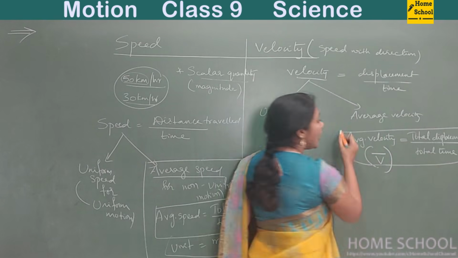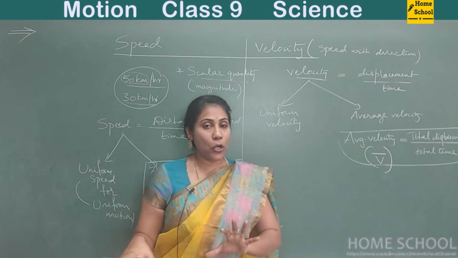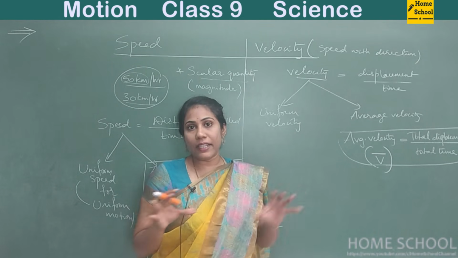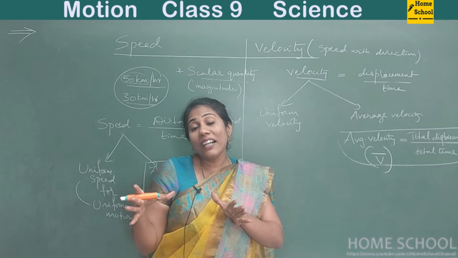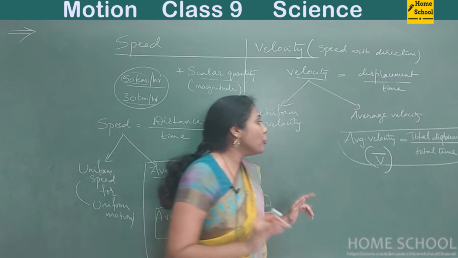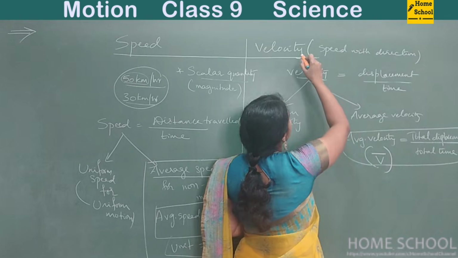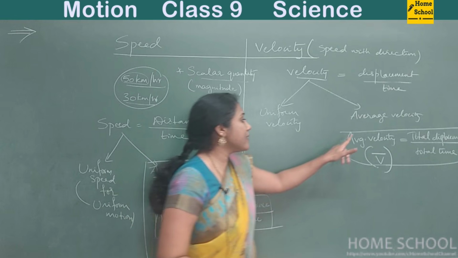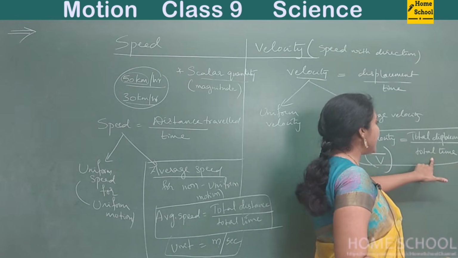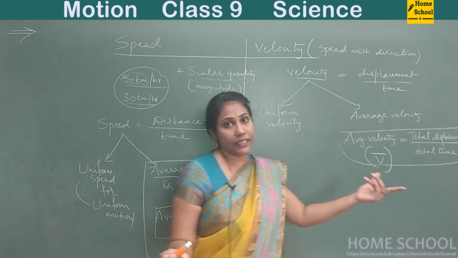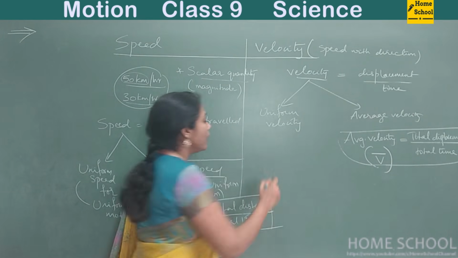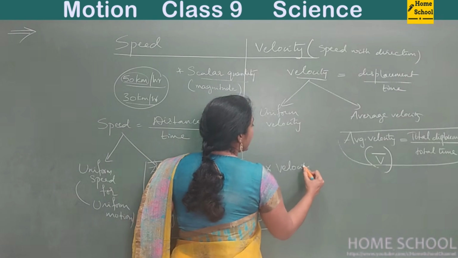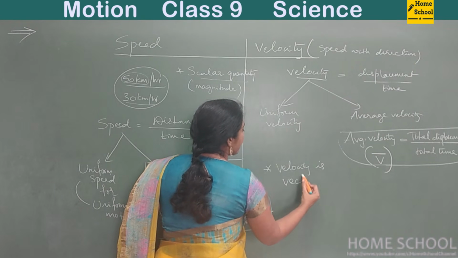It is the shortest distance between 2 points. If that shortest distance is in a straight line, displacement always has a direction. So we say velocity is a vector quantity, since velocity is nothing but displacement by time, and displacement is a vector quantity. Do you remember? Yesterday we studied. So here what I can say is velocity is a vector quantity.